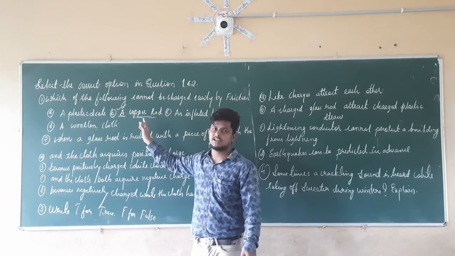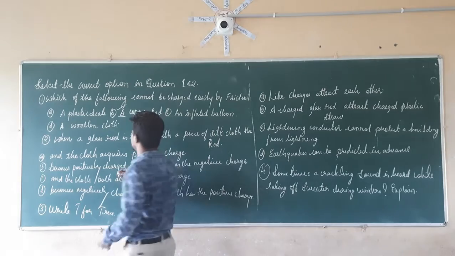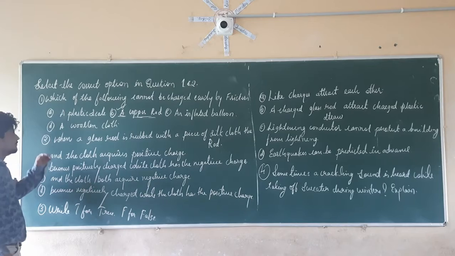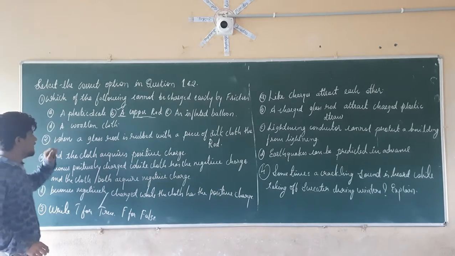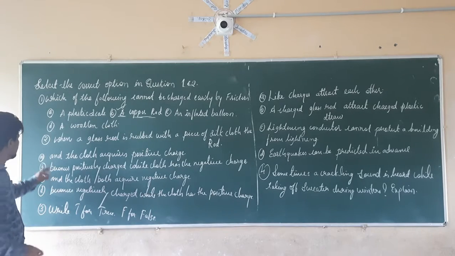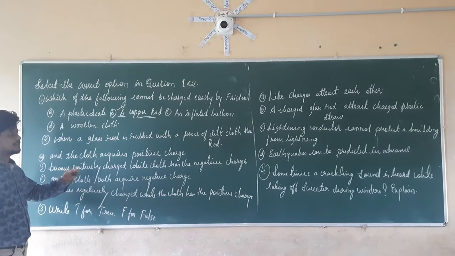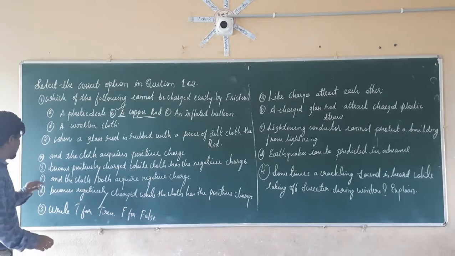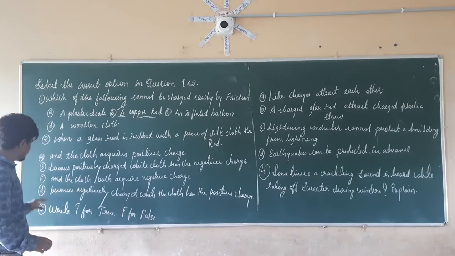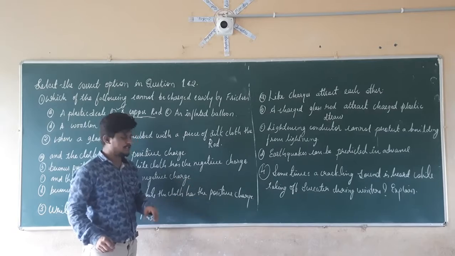So what is required for charging the copper rod? They require a cell or a battery. So the correct option here is option B. Now take the second question. When a glass rod is rubbed with a piece of silk cloth, the rod becomes positively charged while the cloth has the negative charge. Option C, the rod and the cloth both acquire negative charge. Option D, the rod becomes negatively charged with the cloth as the positive charge.